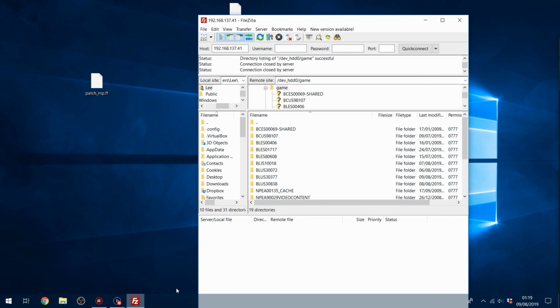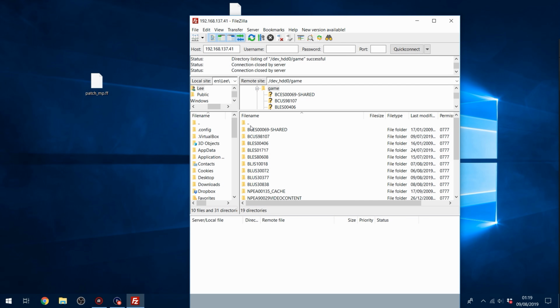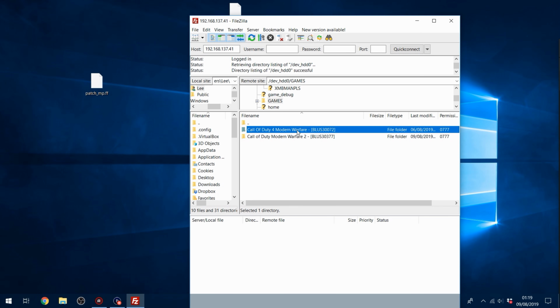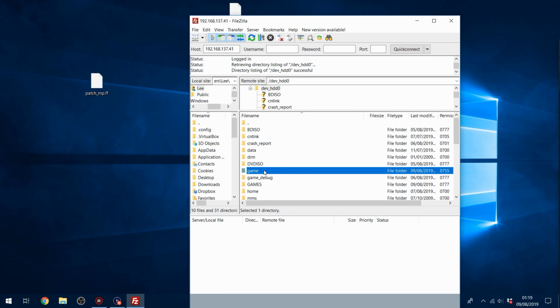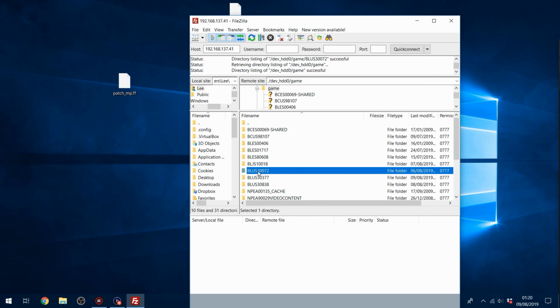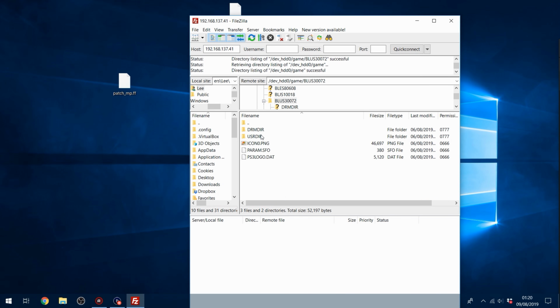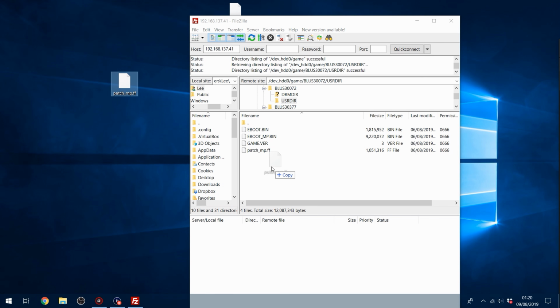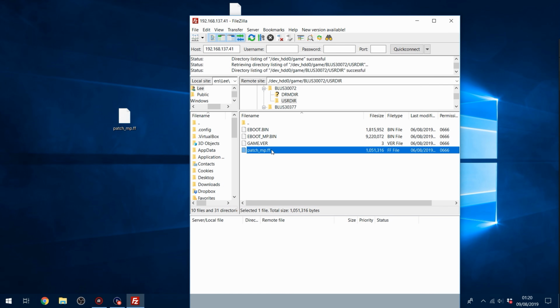So we're going to go back on to FileZilla here. What we do with this one, because it is a little bit different, if I go back into the games, you can see I've got COD 4 installed here, and its title ID is BLUS30072. We're going to go into the game folder and look for that title ID. There it is, BLUS30072, and then we're going to the USRDIR folder, and we're just going to copy this file in here. As you can see, there's already one that exists.